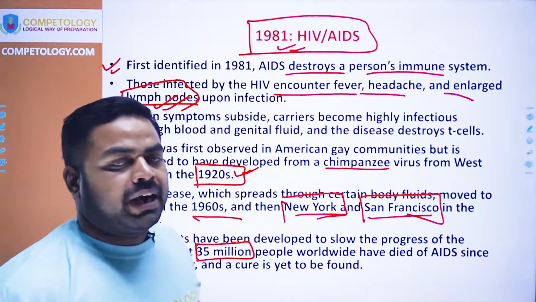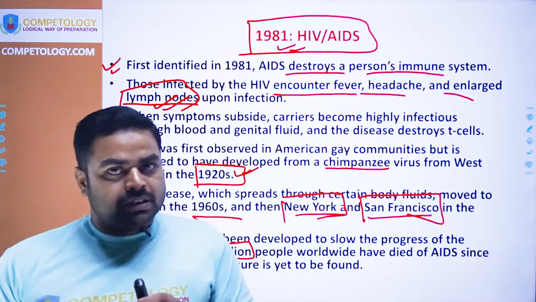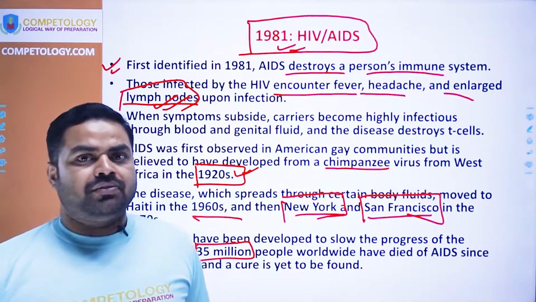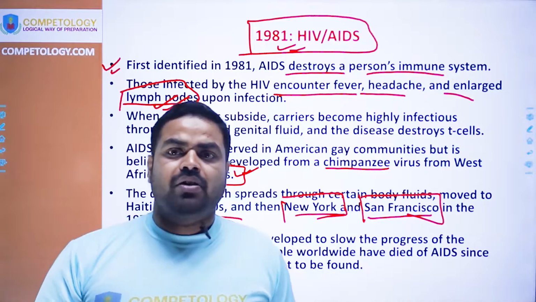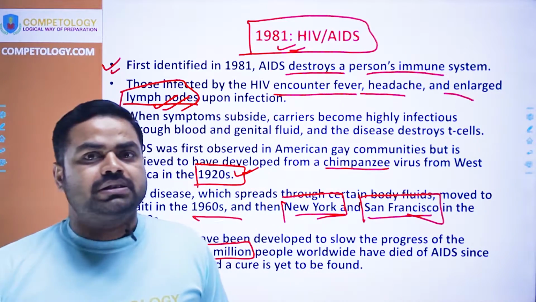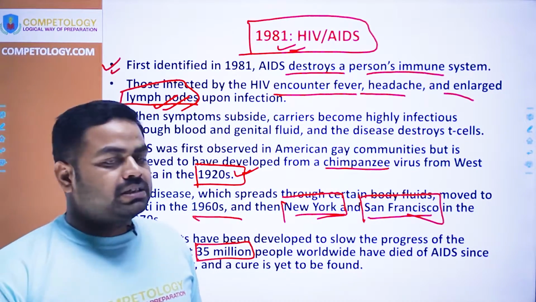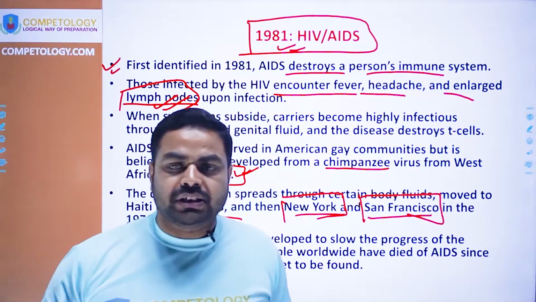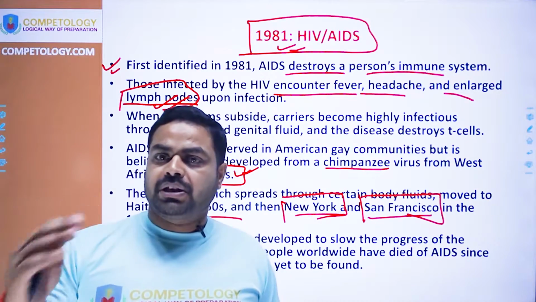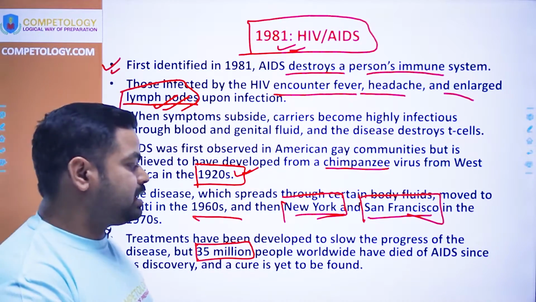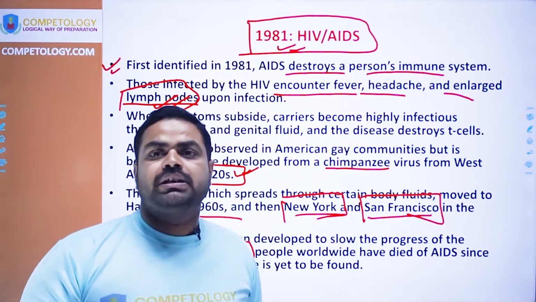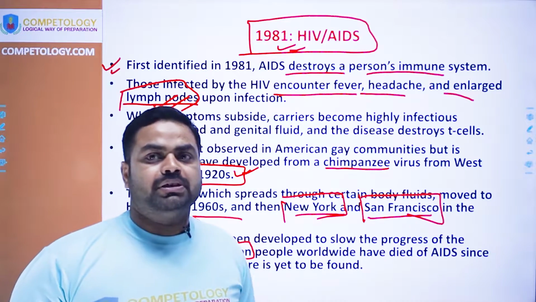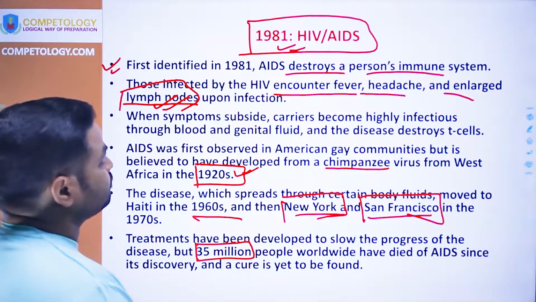But with the passage of time, some medicines have been developed that slow down the process of infection. There is still a lack of vaccine, there is still a lack of any medicine which can completely cure this disease, but there are some medicines which reduce the pace with which the body gets infected because of this disease. So only the pace has been reduced, but still it is a contagious disease. It is an infectious disease which can harm a person with a fatal effect.